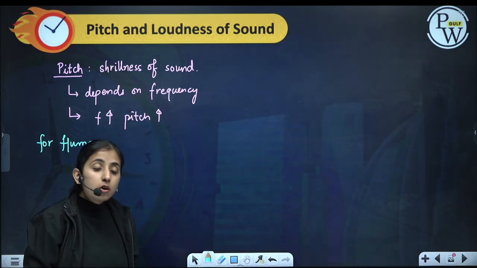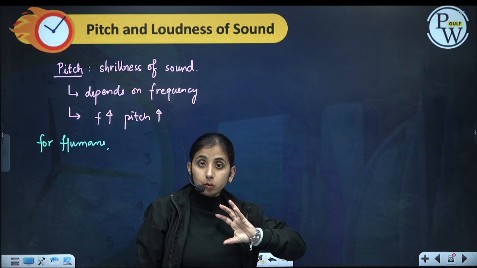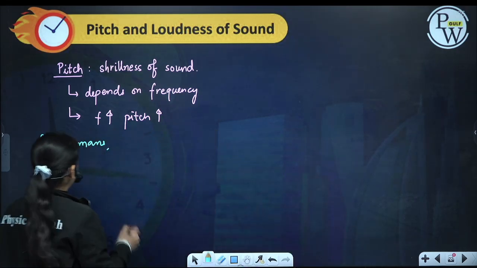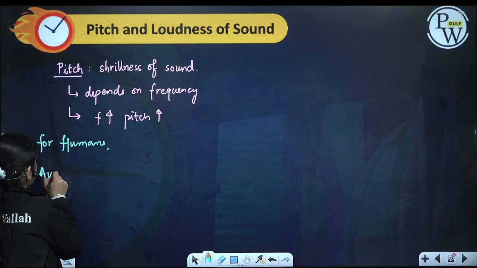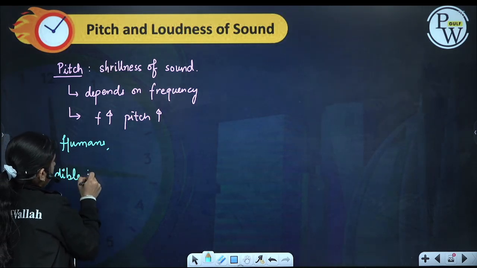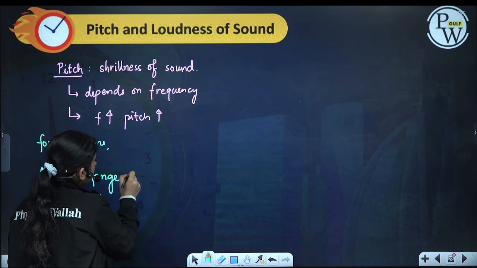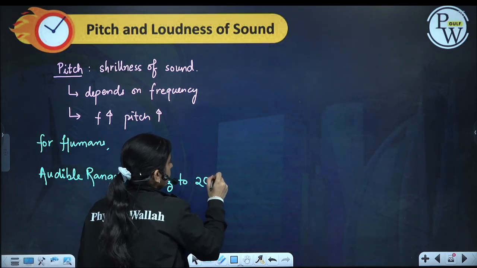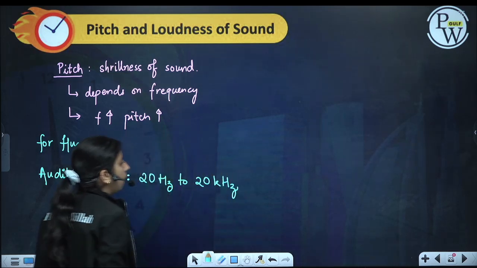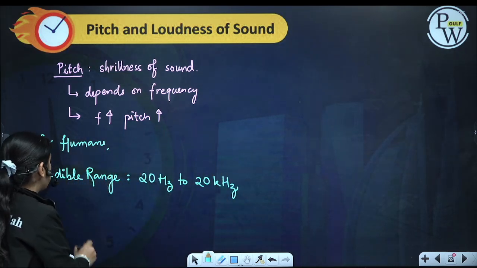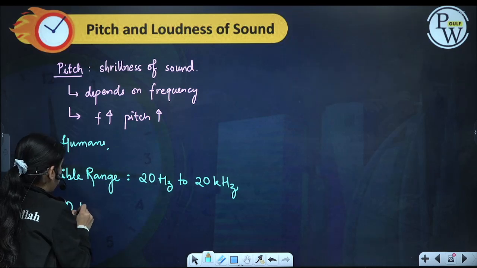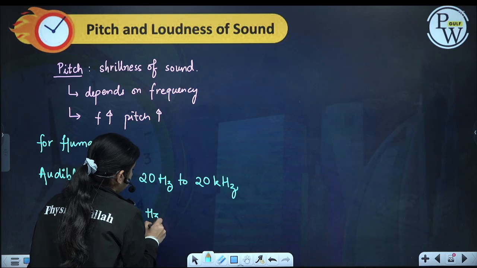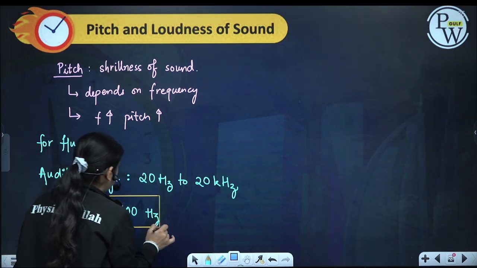We cannot hear sound which has a frequency less than 20 hertz and more than 20 kilohertz. So for humans, the audible range is equal to 20 hertz to 20 kilohertz. Audible range goes from 20 hertz to 20 kilohertz. From 20 to 20,000 hertz, we can only hear this much sound.